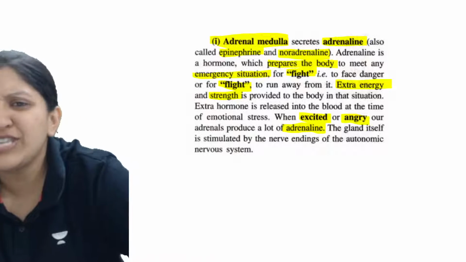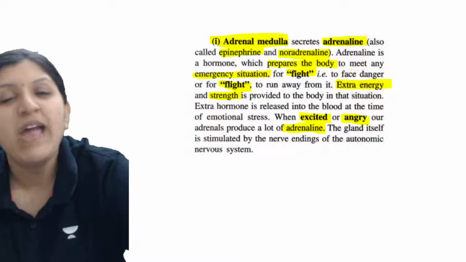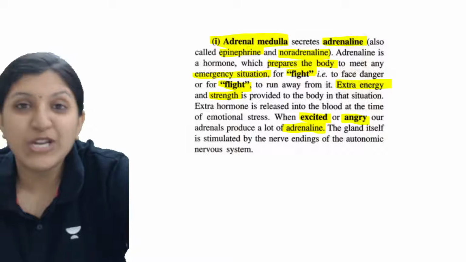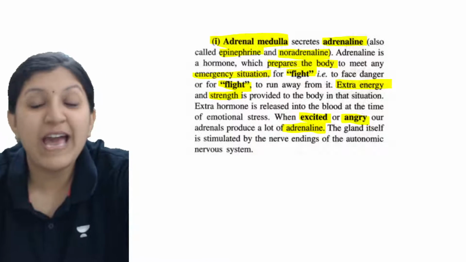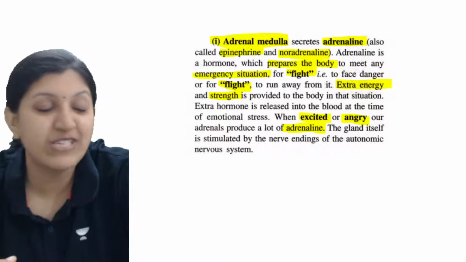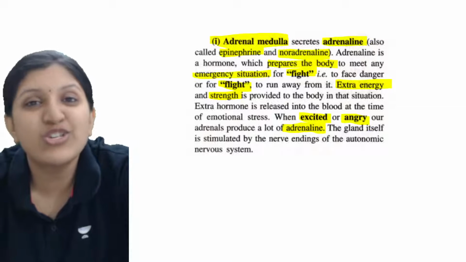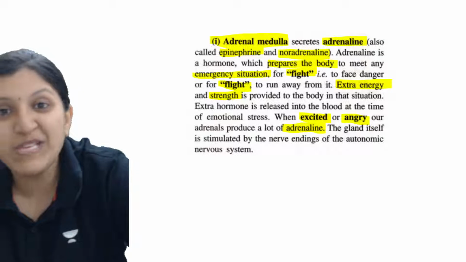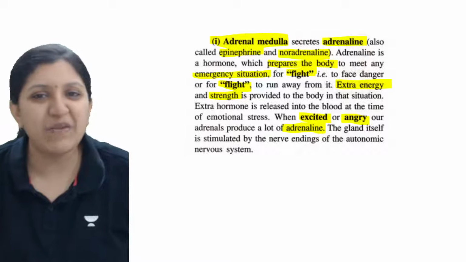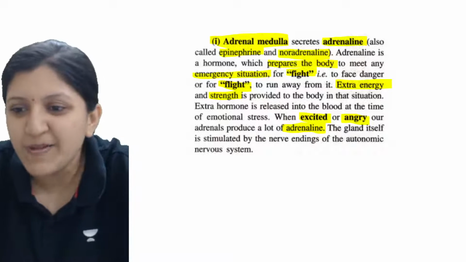There are a lot of changes which occur in the body once adrenaline is released, and with that there is much more oxygen supply and much more nutrient supply. Then there is the respiration process, that is oxidation of glucose to release ATP. So there is a cellular respiration process occurring, a lot of ATP is produced, and a lot of energy is produced.